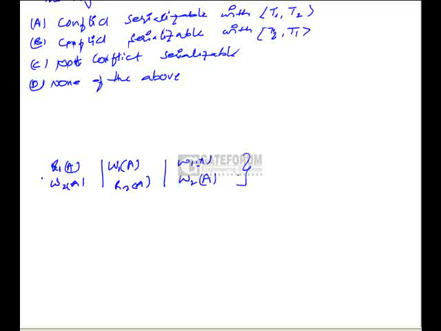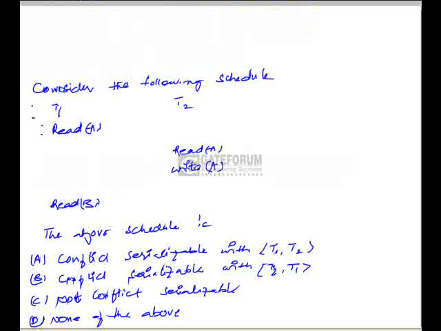So these are all conflicting operations. So we should not interchange the order of the conflicting operations. Let us see if we can get the serial schedule from the given schedule.